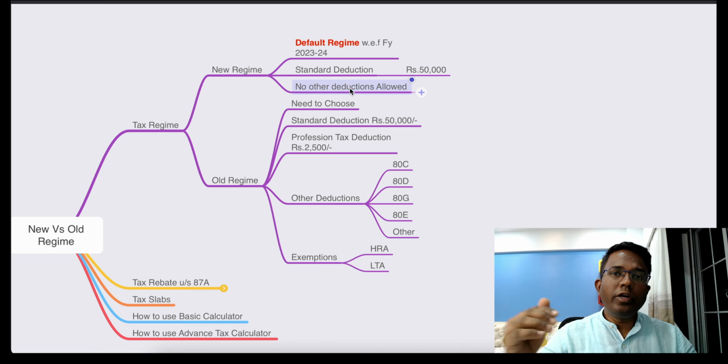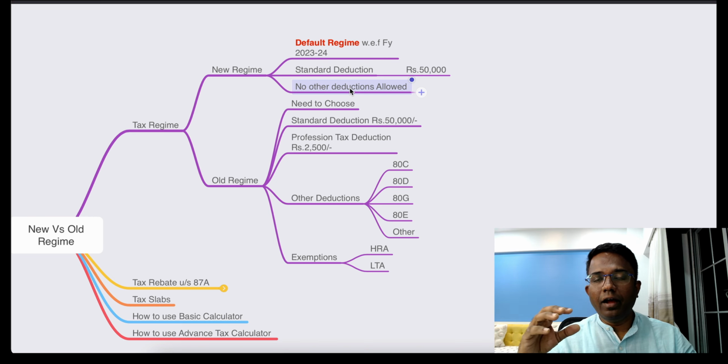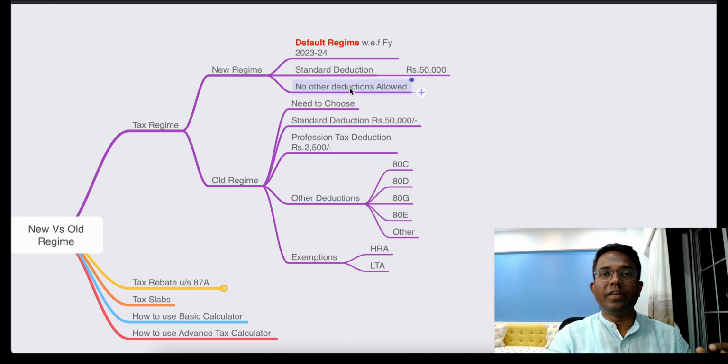Then under the old tax regime the rates are a little on the higher side, but here you will be able to claim certain deductions, exemptions and allowances under this regime. So we will look at it. And again, standard deduction is also available, profession tax deduction is available, HRA and LTA are available, right? So these are the points.